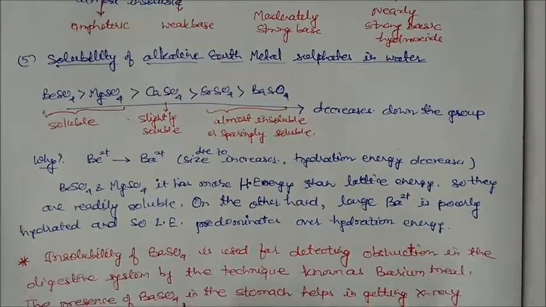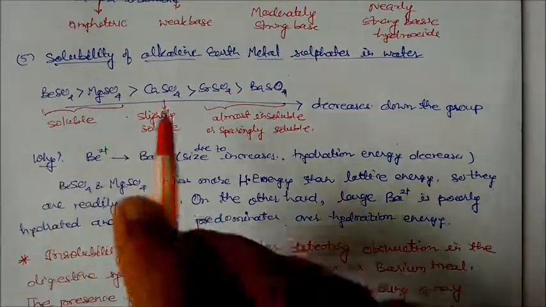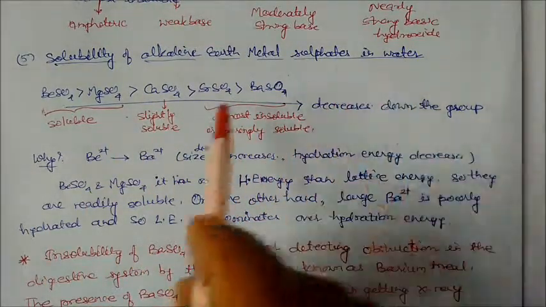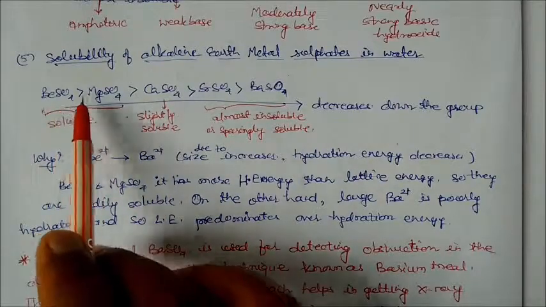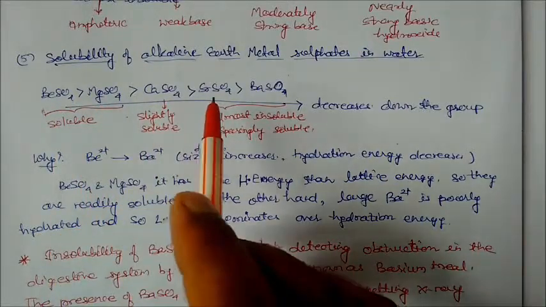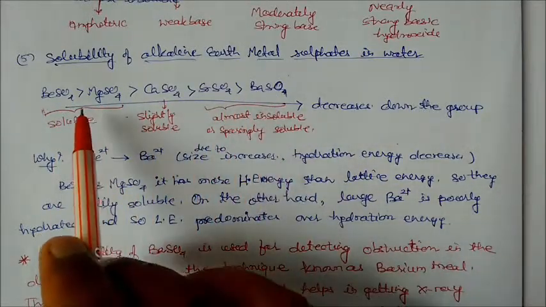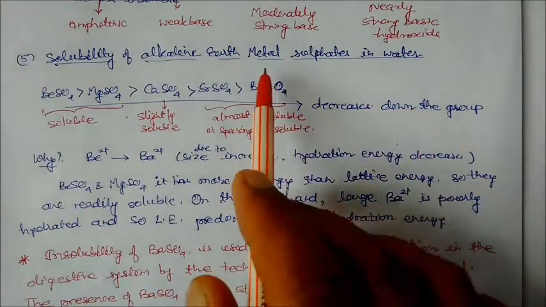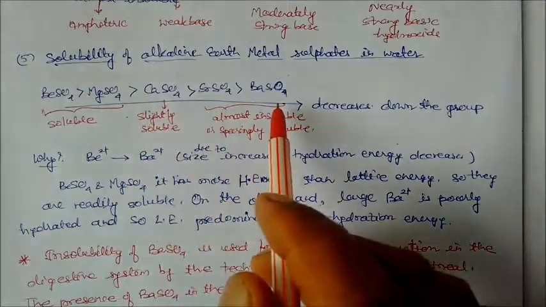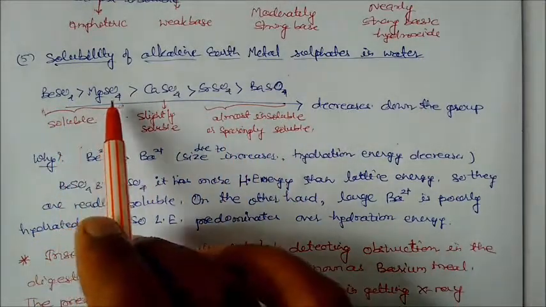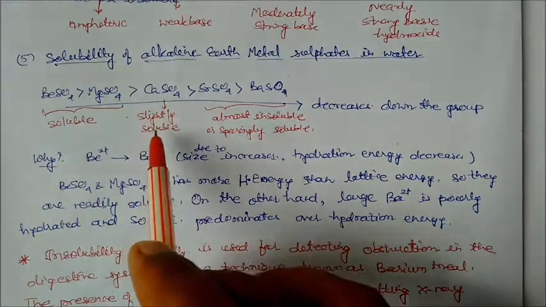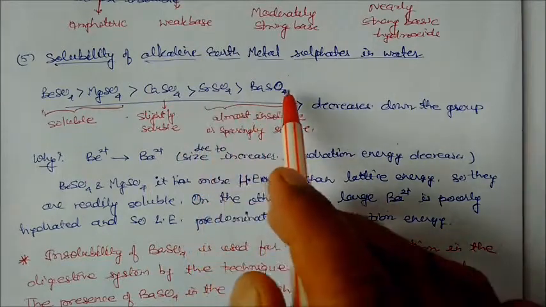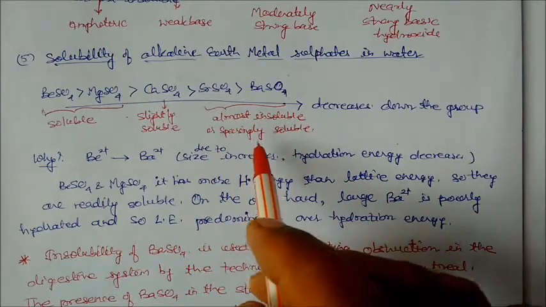Next we will see the solubility of alkaline earth metal sulfates in water. So this is a trend: beryllium sulfate, magnesium sulfate, calcium sulfate, strontium sulfate and barium sulfate. If you go down like this, the solubility decreases down the group. This means beryllium sulfate and magnesium sulfate are soluble, calcium sulfate is slightly soluble, and strontium sulfate and barium sulfate are almost insoluble or sparingly soluble.